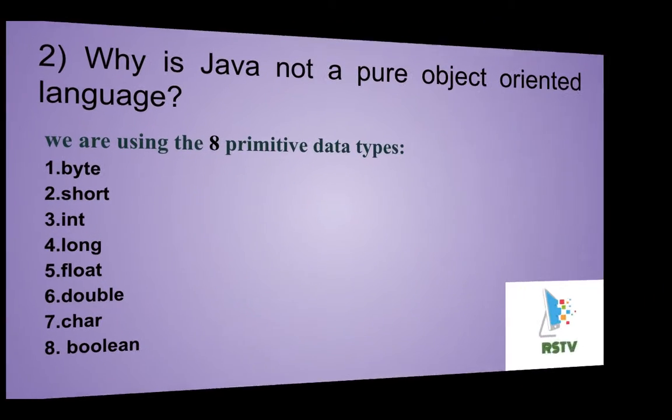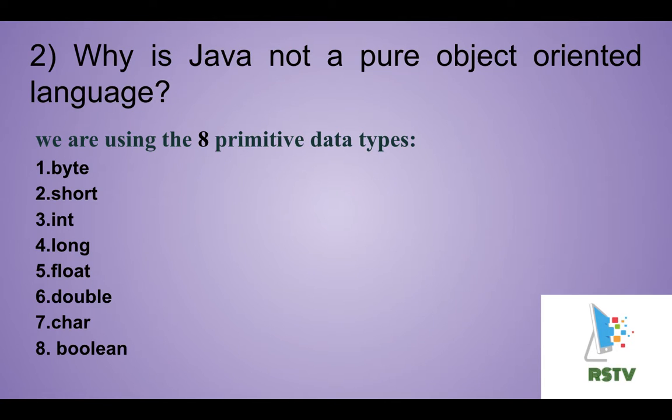Next question, why is Java not a pure object oriented language? Because in this language we are using the 8 primitive data types. Java is not a pure object oriented language because in Java we are using the 8 primitive data types: byte, short, int, long, float, double, char, boolean. These all are primitive types. These data types are already predefined data types and these have the fixed memory provided.